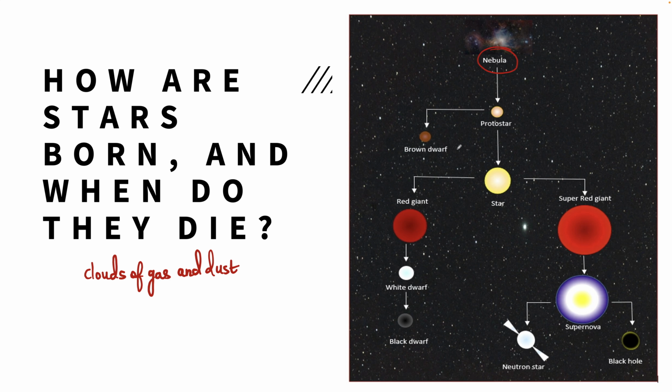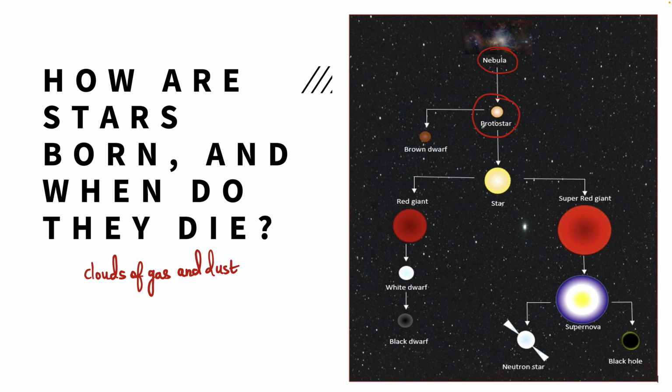Due to gravity, pockets of dense matter within the nebula collapse under their weight, and a dense region is formed called a protostar. The protostar further condenses and nuclear fusion starts to form a star. Due to this nuclear fusion, an enormous amount of energy is emitted, making stars hot and bright.